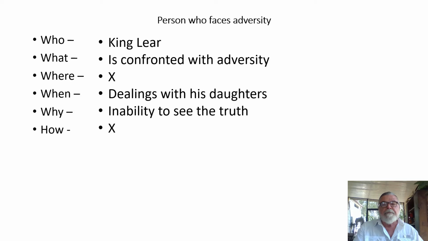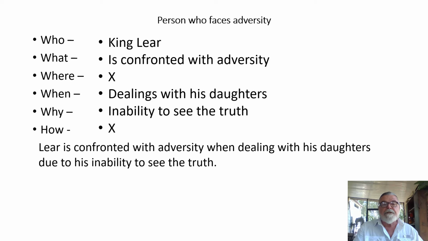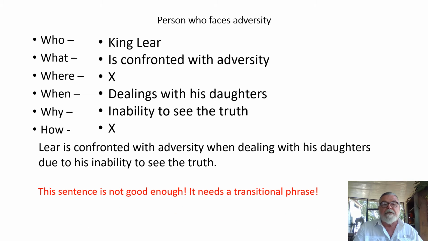Now I have enough information from the answers to my questions to go ahead and formulate a sentence. Here it is. Lear is confronted with adversity when dealing with his daughters due to his inability to see the truth. Now this is going to be the sentence that comes after my thesis sentence. However, it's not good enough. It needs a transitional phrase, and that's what we're going to be working on with this particular paragraph.